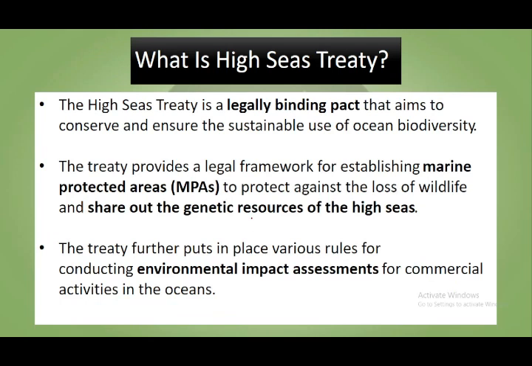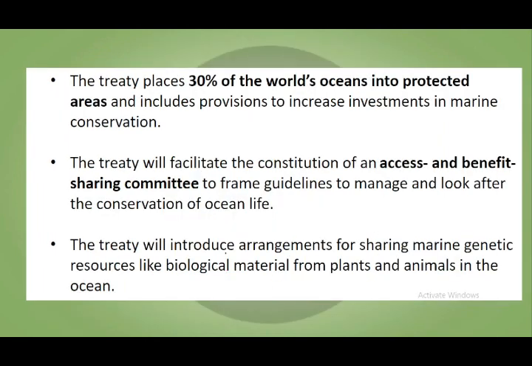Then what is this High Seas Treaty? The High Seas Treaty is basically a legally binding pact that aims to conserve and ensure the sustainable use of ocean biodiversity. The treaty provides a legal framework for establishing marine protected areas to protect against the loss of wildlife and share out the genetic resources of the high seas. The treaty further puts in various rules for conducting environmental impact assessments for commercial activities in the oceans. So काफी अलग अलग चीजें हैं इसमें.